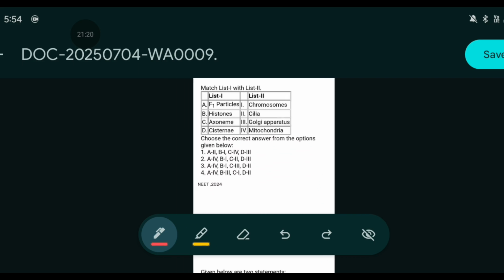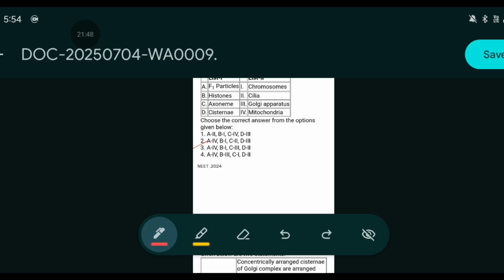Again matching. F1 particles, what will this be? F1 particles, mitochondria. Good. Histones will be what? Chromosomes. Then axoneme will be what? Yes, cilia, and cisternae will be Golgi apparatus. So option 2 is the correct option. So option 2 will be the correct answer.